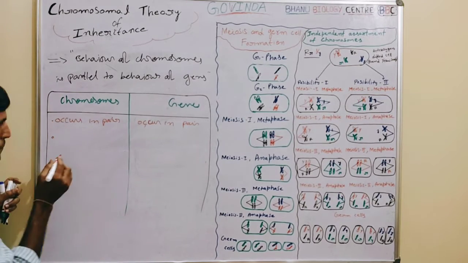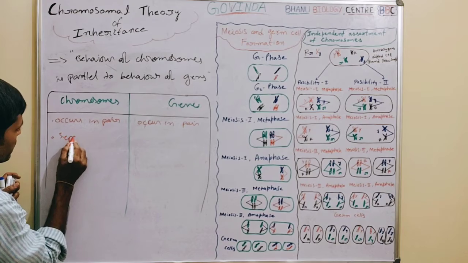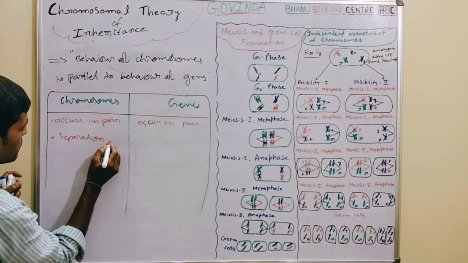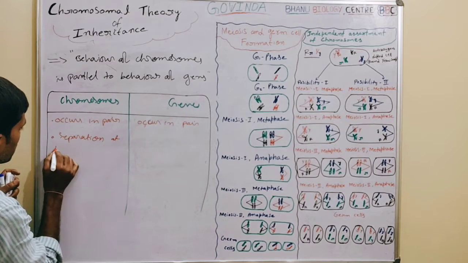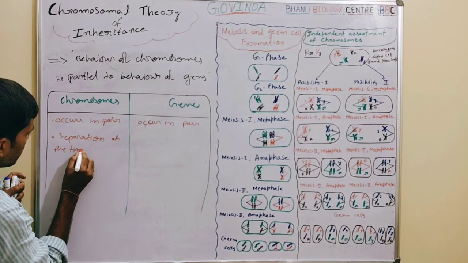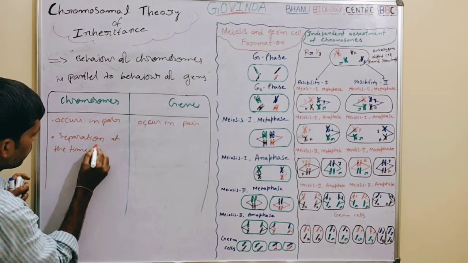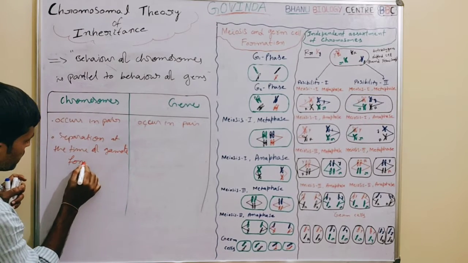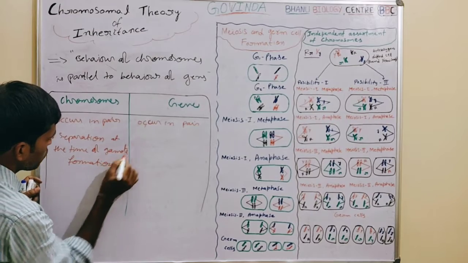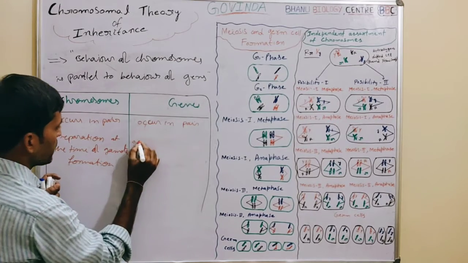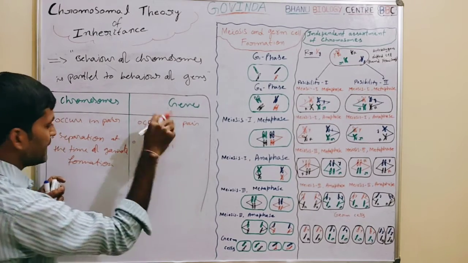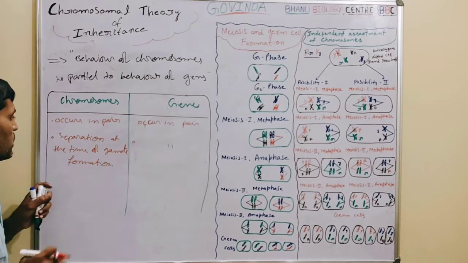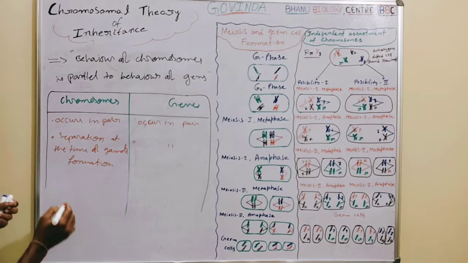Second point. Separation of chromosomes occurs at the time of gamete formation. Here also the same: separation of genes occurs at the time of gamete formation.